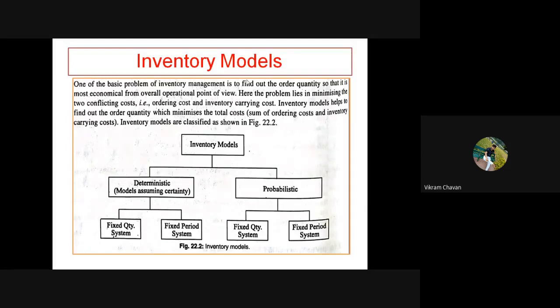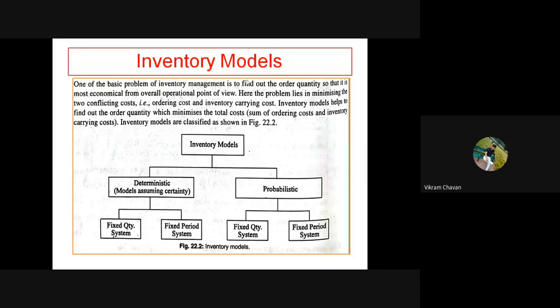This point, the deterministic model or probabilistic model explanation, is not included in our syllabus, but I want to explain this to understand better what the difference is between the deterministic model and the probabilistic model. Please note down the points on this slide and draw this diagram.